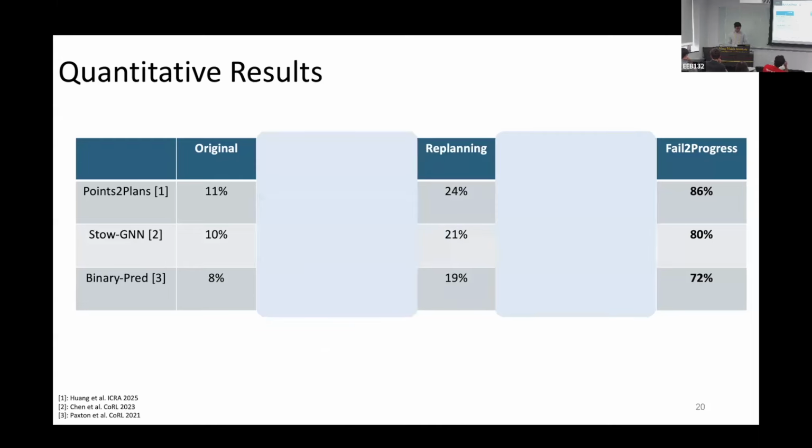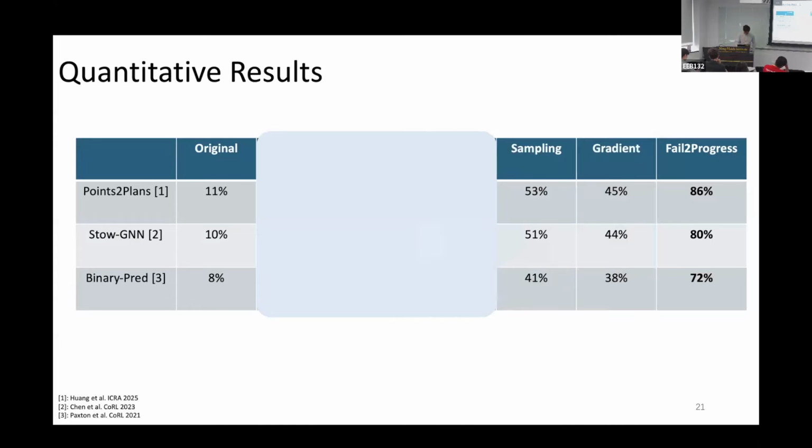Next, we include a baseline with replanning, and we found here that replanning improves a bit compared to the original, but it's still much worse than Fail2Progress. This means replanning can help, but it cannot address all the failure cases, especially when the dynamics model is not perfect. And furthermore, replanning alone cannot minimize any future failures after the current experience.